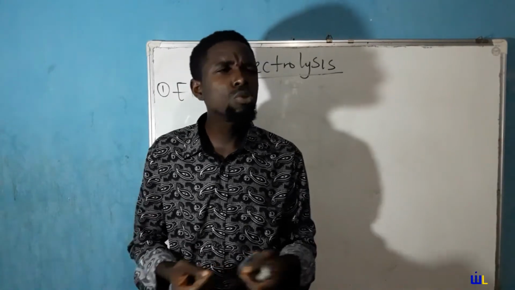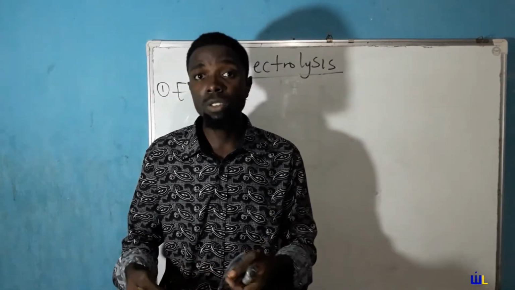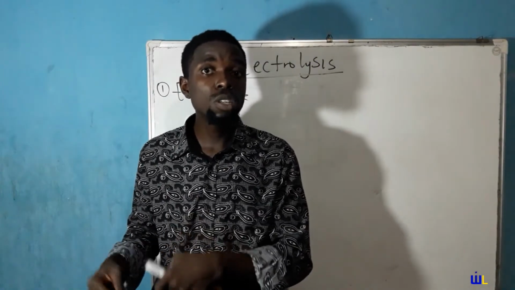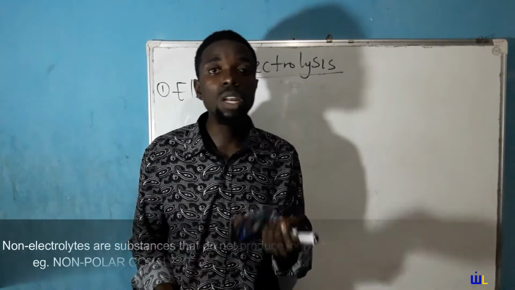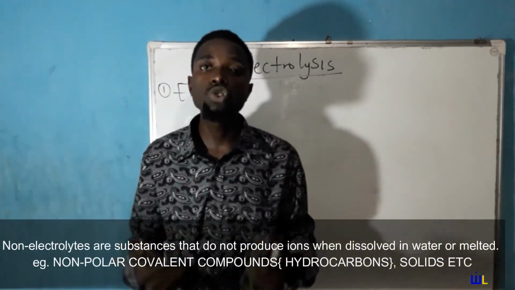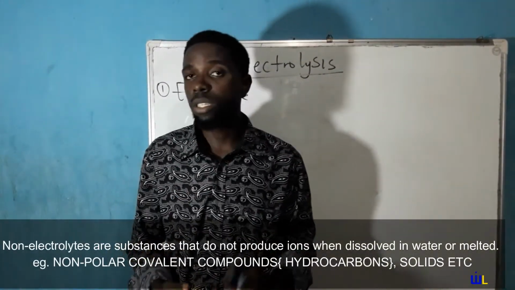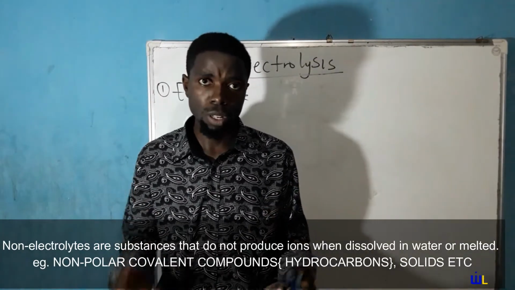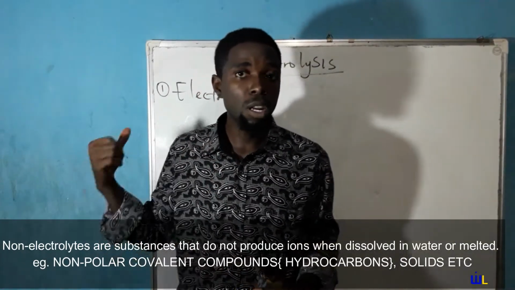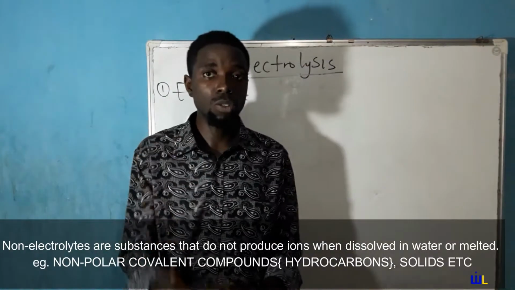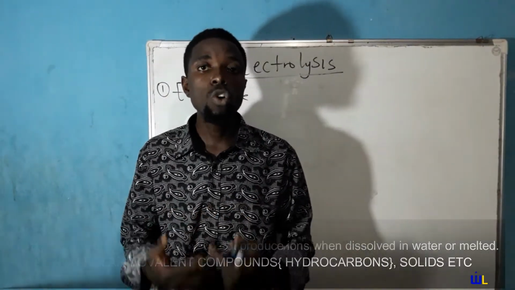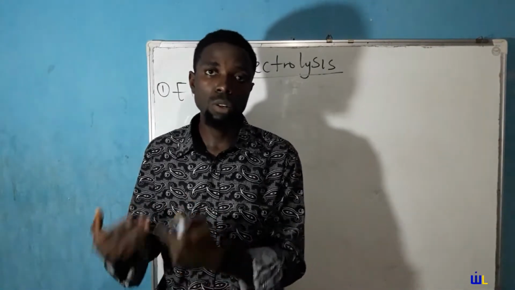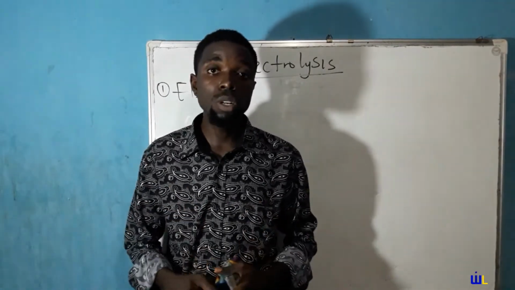So if it doesn't produce ions, there will be no passage of electricity, and if electricity is not passed, there will be no chemical decomposition. So have this in mind: a non-electrolyte is a substance that does not produce ions when it is dissolved in water or melted. Okay, so that's the first step. Electrolytes. What did we say is an electrolyte again? An electrolyte is a substance which is chemically decomposed when electricity is passed through it in its liquid state.